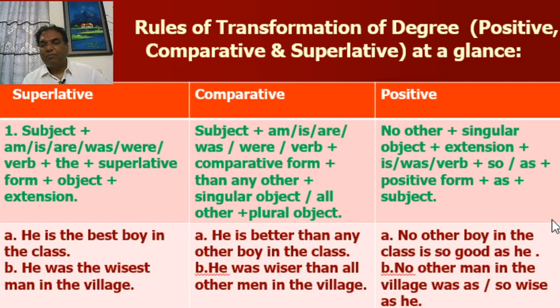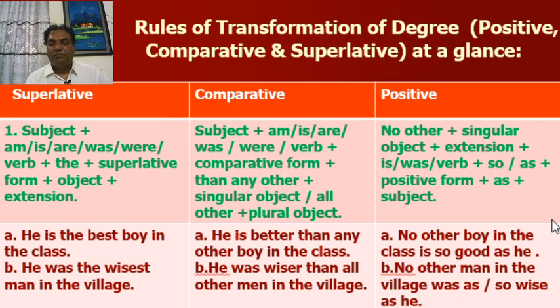In positive form, you have to start with "no other." No other boy in the class is so good as he. Now look at the second example. In superlative degree, he was the wisest man in the village. Comparative: he was wiser than all other men in the village.